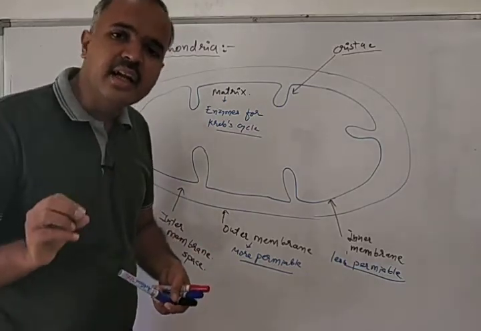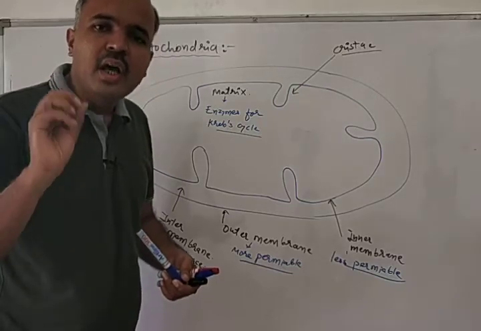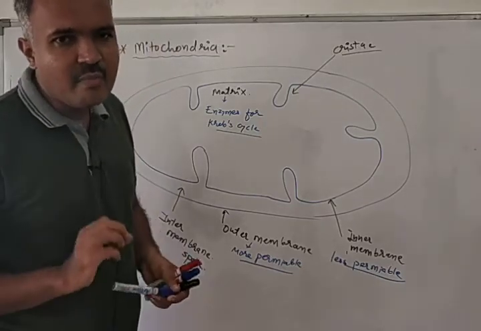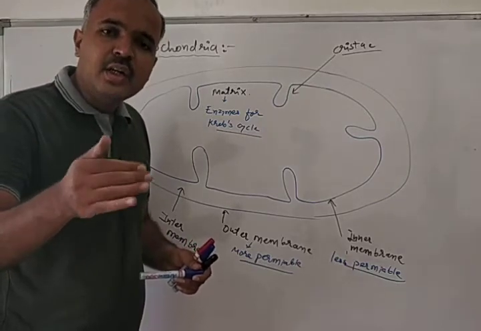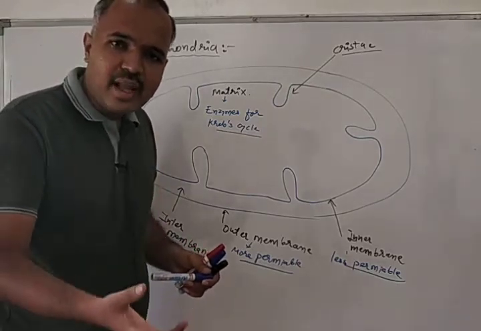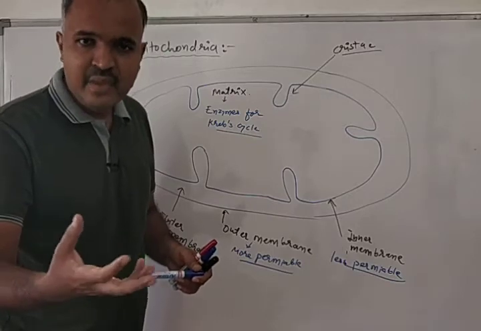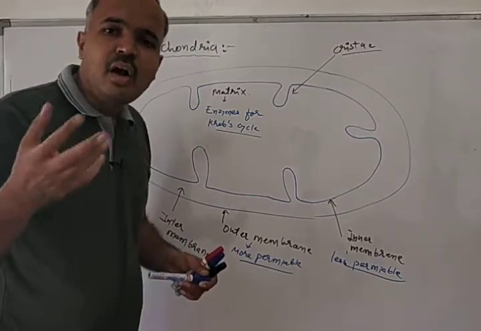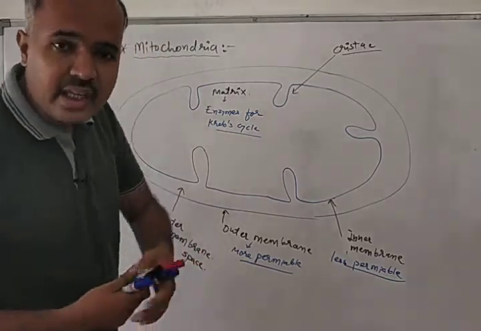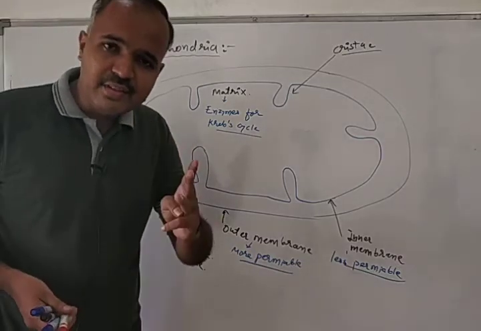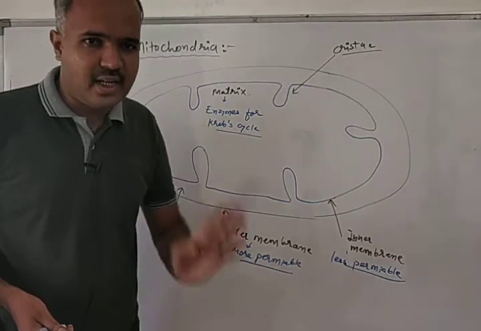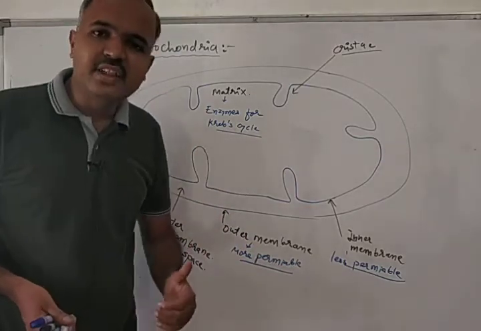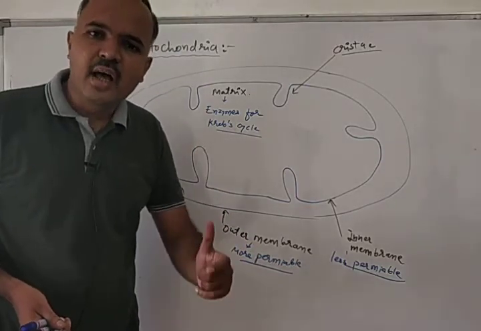In the 10th standard, you have learned about aerobic respiration and anaerobic respiration. In aerobic respiration, three pathways are there: glycolysis, Krebs cycle, and oxidative phosphorylation. And that Krebs cycle takes place in the matrix of the mitochondria.